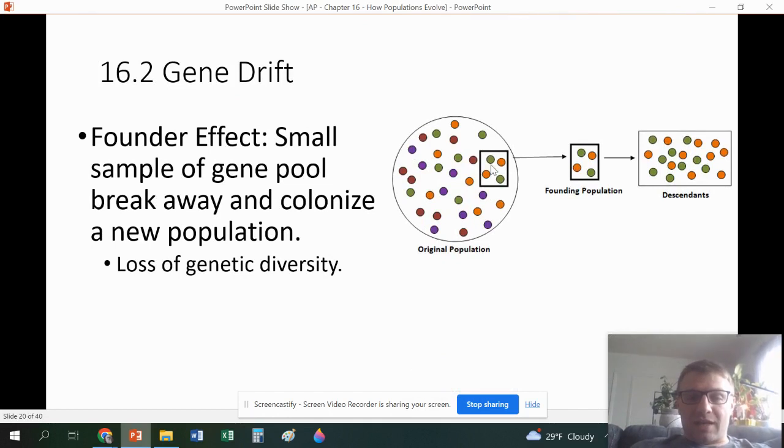Founder effect. This is when a small portion of a larger whole founds a new community or area, and this can again rapidly change a population because the resulting population will be much different than the original population. Did the allele frequencies change? Yes. Did evolution occur? Yes.